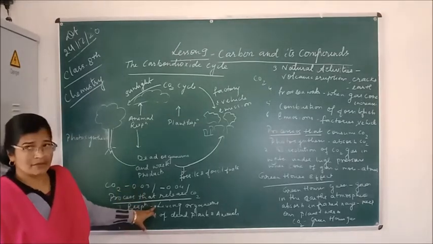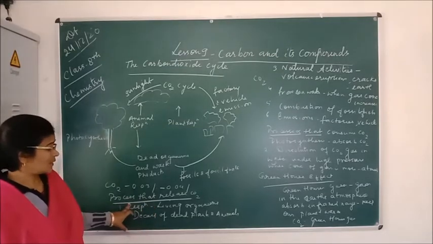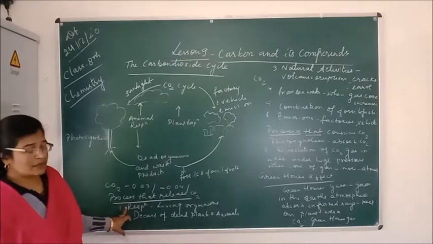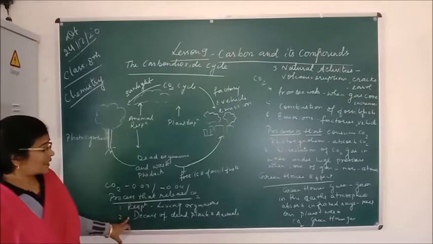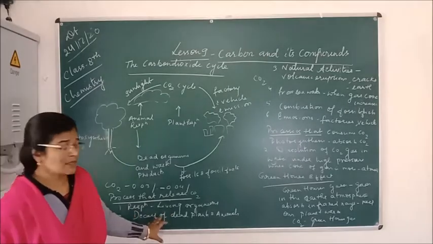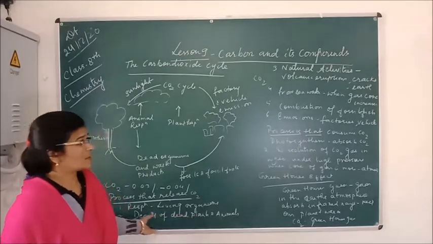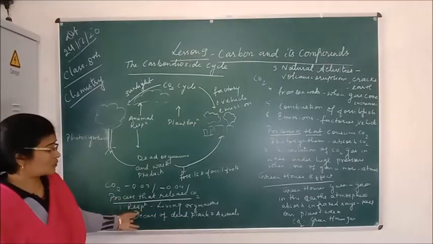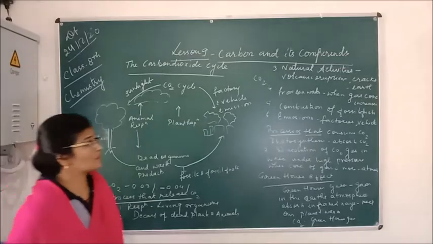So this is done by the living organisms, the human beings and other living organisms. Second is the decay of dead plants and animals. Whenever any plants and animals get decayed, they also release carbon dioxide gas. So that is the second source of the release of carbon dioxide in the atmosphere.